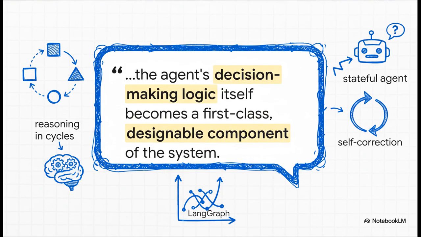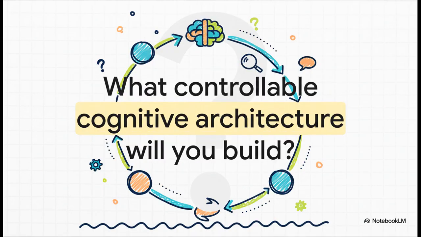And all of this really points to a fundamental shift in how we build AI. It's not just about adding loops. It's about making the agent's reasoning process, its decision-making logic, a visible, designable, and central part of the entire system's architecture. What this new paradigm really gives us are the tools to build genuinely controllable cognitive architectures. We're moving beyond simple automation and into a new era where we can meticulously design how an AI thinks and makes decisions. So the only real question left is, with this kind of new power, what will you build?